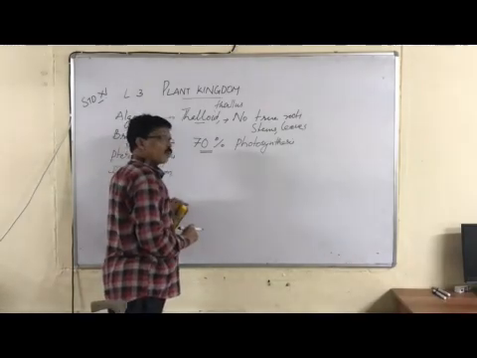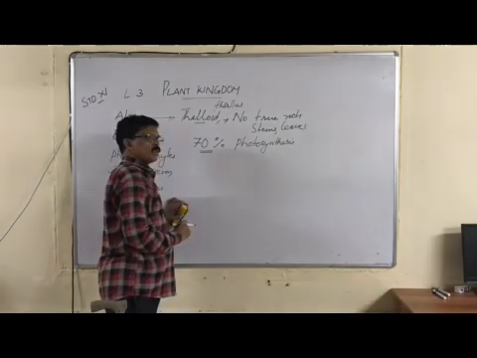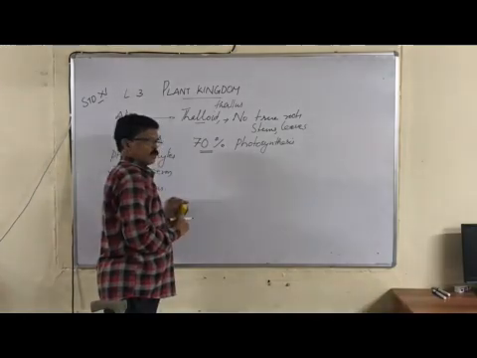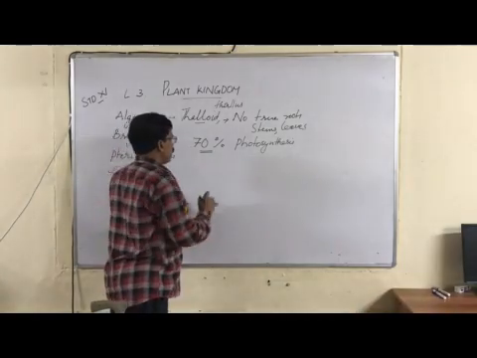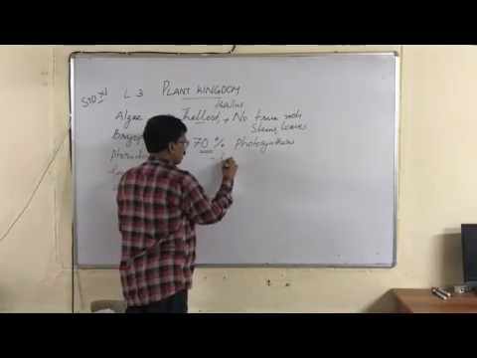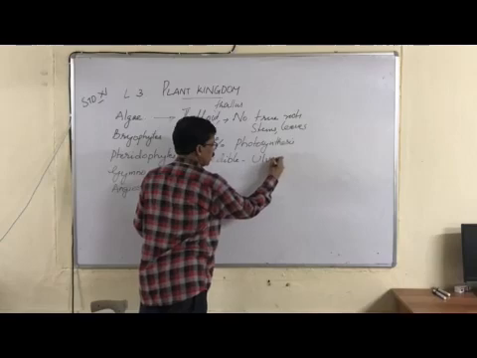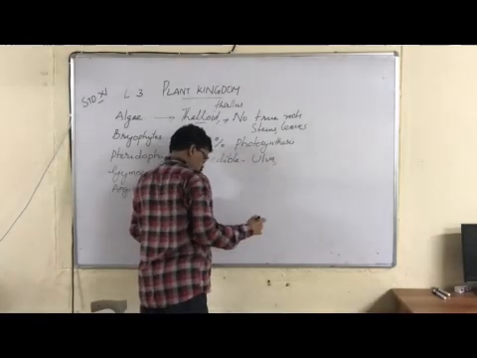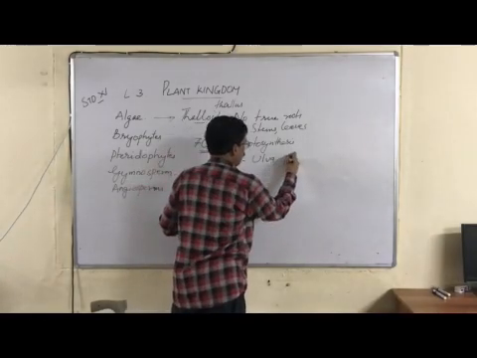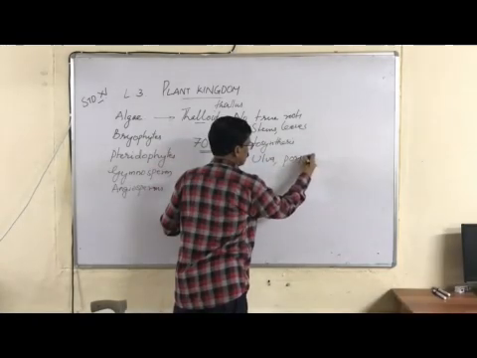Now algae are very useful in our day-to-day purpose. For example, there are many algae which are edible. For example, Ulva is edible. Porphyra is an edible algae.